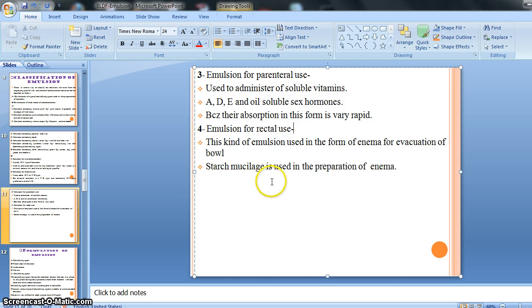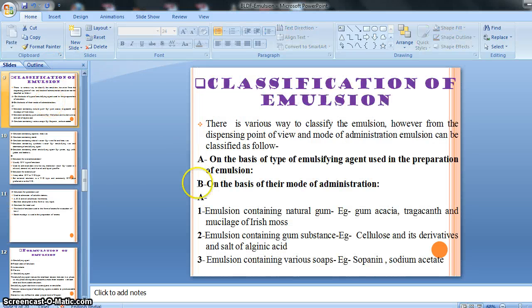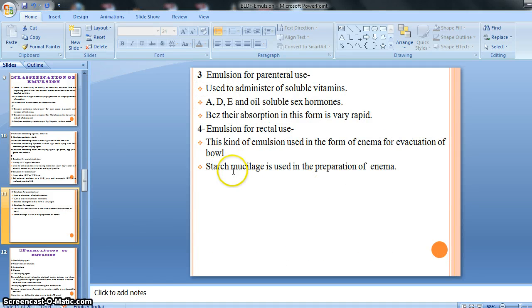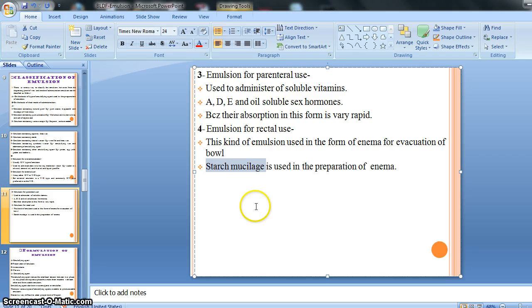Then starch mucilage is used in the preparation of enema. So starch mucilage is an emulsifying agent, which is used in the preparation of the enema kind of emulsion, right? Starch mucilage we have already said, that is an emulsion containing starch, right? Emulsion containing starch, that is starch mucilage.